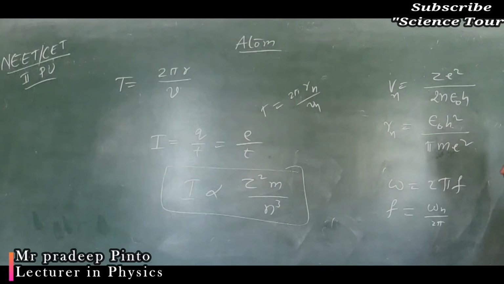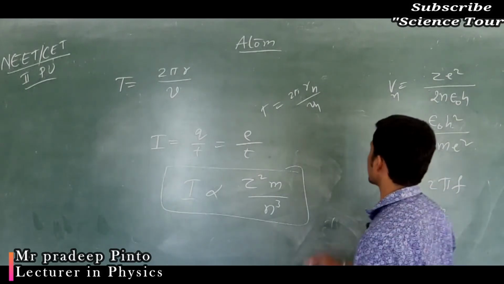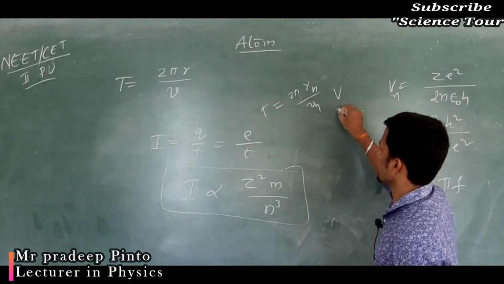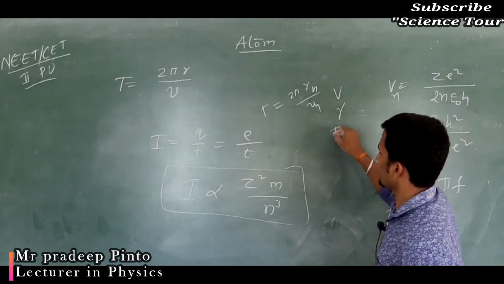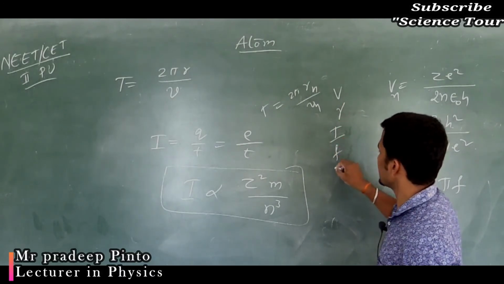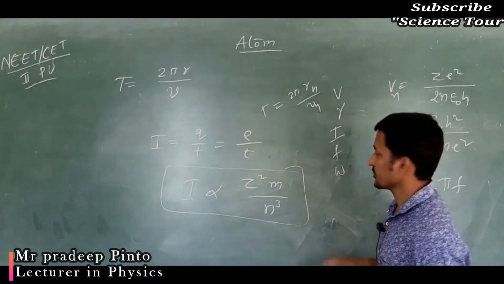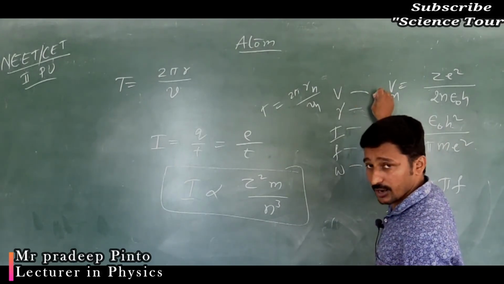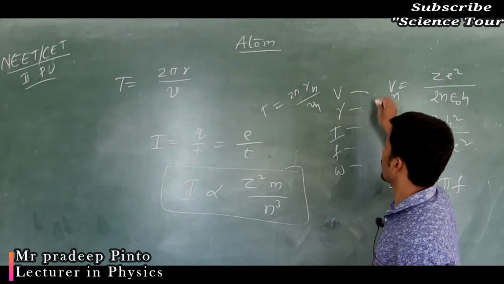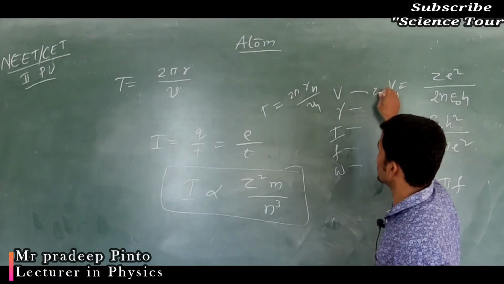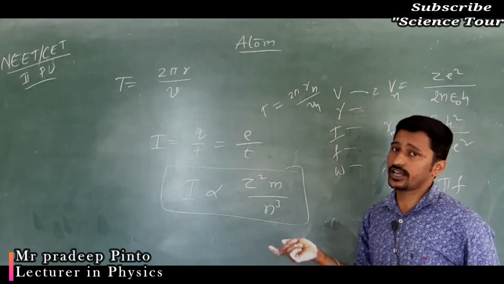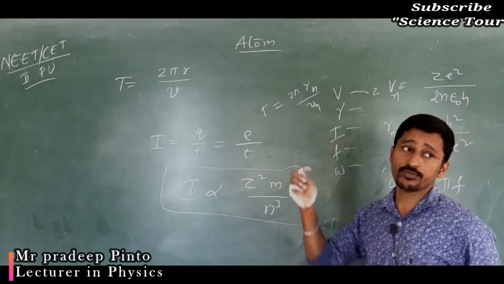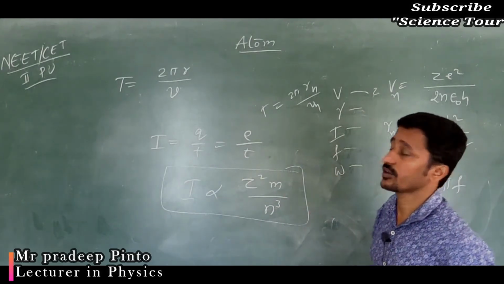Again, we have studied velocity, radius, current, frequency, angular frequency, and the relation of n and z to these. On what basis does it depend on z, whether inversely or directly proportional, square of that, cube of that, you have to remember this or that.